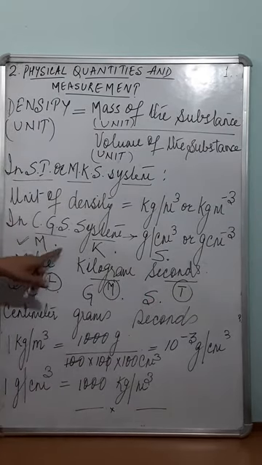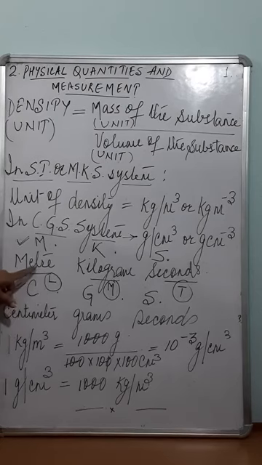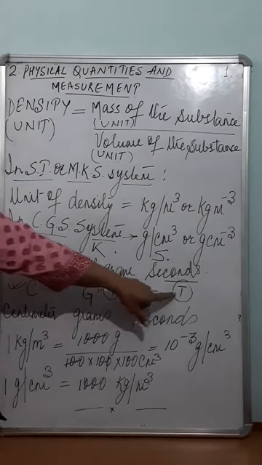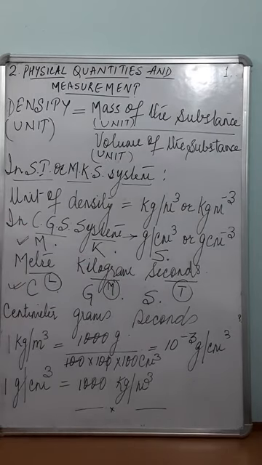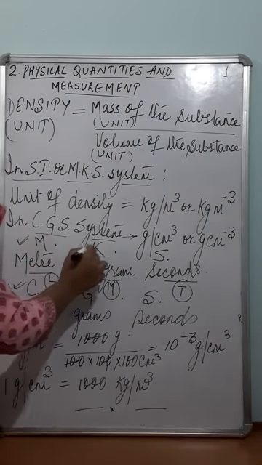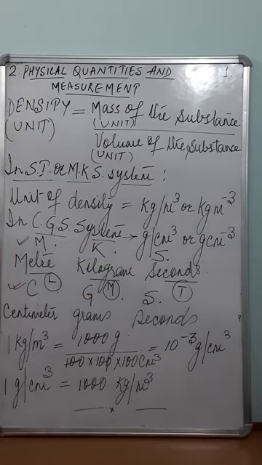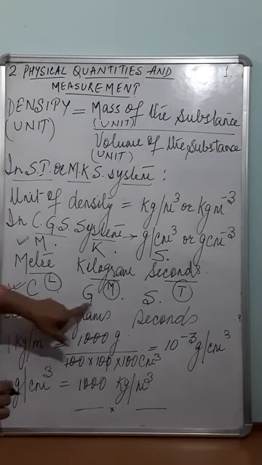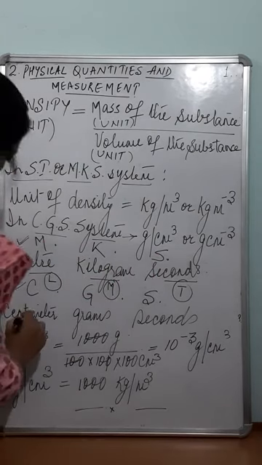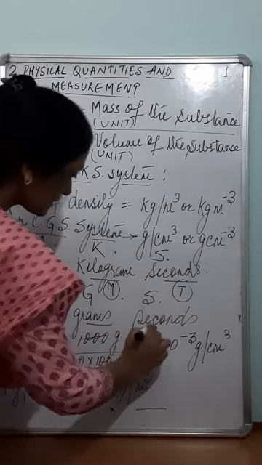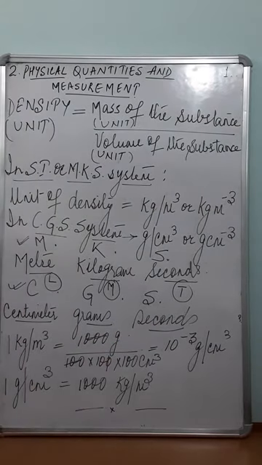In MKS system, unit of length is meters, unit of mass is kilogram, and unit of time is seconds. Similarly, in CGS, C is centimeter, G is grams, S is seconds.